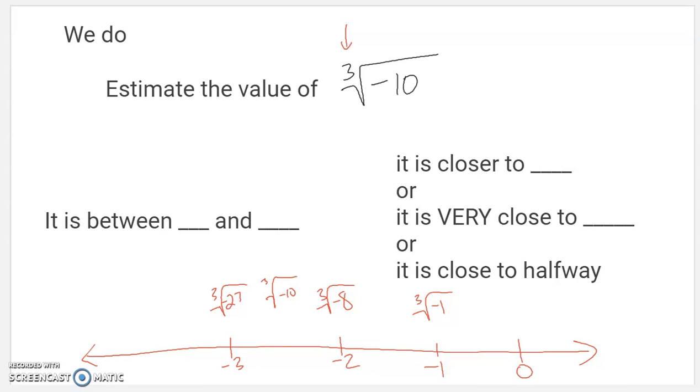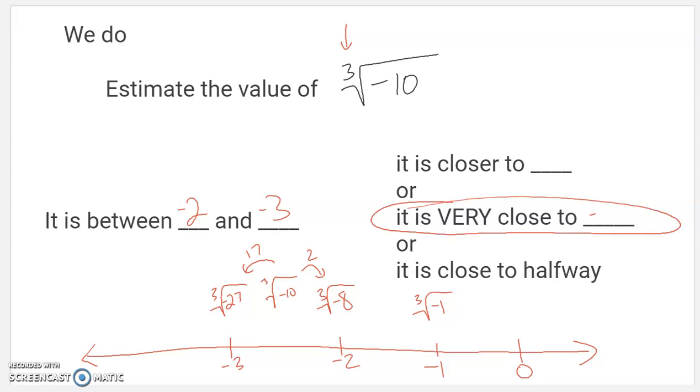Past that, not as far as that. So it's between -2 and -3 for sure. And then I have to decide, is it close to halfway? Is it very close to one, or is it just close to one? I would say pretty big difference here. It's only 2 away from -8, and it's 17 away from -27. So in this case, I would probably choose that one. It's very close to -2. So if I put that in the calculator, I would expect to see something like -2.1, and I know it's going to go on and on and on. It's going to be pretty close.